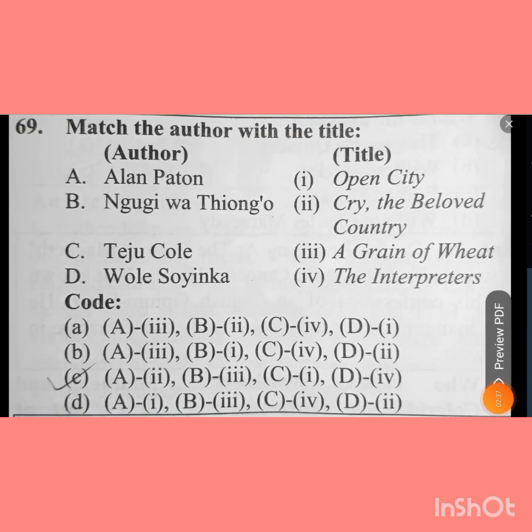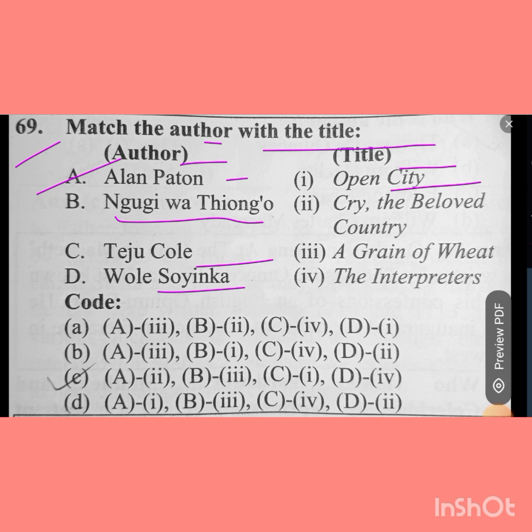Now, question number 69. Match the author with the title. So, the authors and the titles. Authors: Alan Paton, Ngugi wa Thiong'o, Teju Cole, Wole Soyinka. Titles: Open City, Cry, the Beloved Country, A Grain of Wheat, The Interpreters. So, the answer of this question will be C.